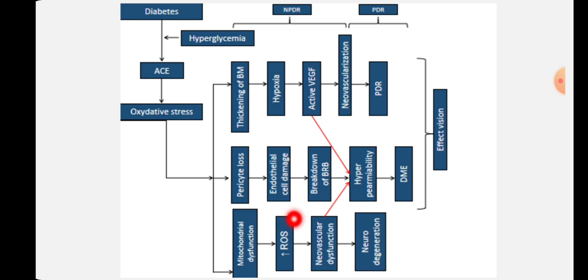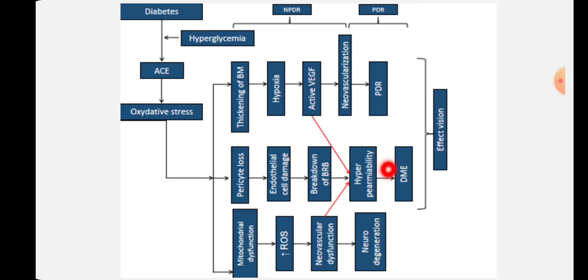But if there is high production of reactive oxygen species, it can also lead to oxidative damage or vascular damage. This can lead to hyperpermeability, and ultimately this leads to diabetic macular edema. So this is what is happening in the diabetic retinopathy pathophysiology.